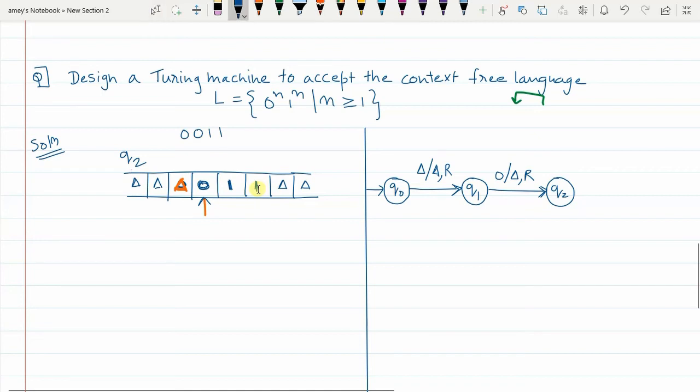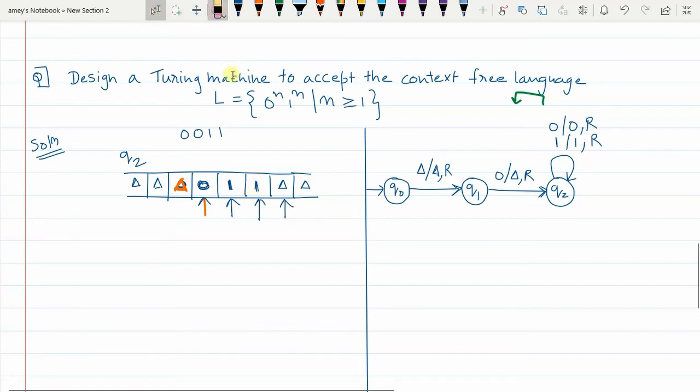Okay, so in Q2 state, on the way, if any 0 is encountered, you replace 0 with itself. Don't erase the 0 on the way. You are ignoring those zeros and ones on the way, and the pointer moves to the right. Similarly, if 1 is encountered, I will replace 1 with itself, and the pointer moves to the right. So we are in Q2, and 0 is encountered, so you keep 0 unchanged, and the pointer moves to the right. Then in Q2 state, 1 is encountered, you replace 1 with itself, and the pointer still moves to the right. Then in Q2 state again 1 is encountered, you replace 1 with itself, the pointer moves to the right, so you come here.